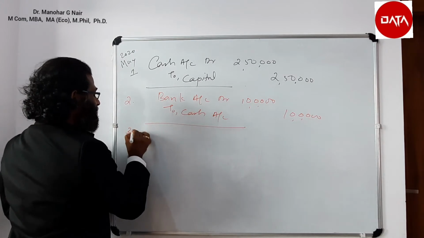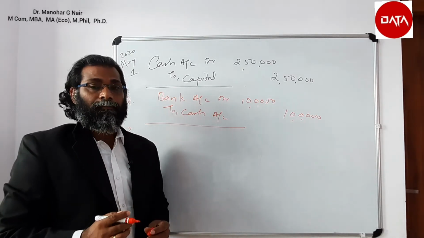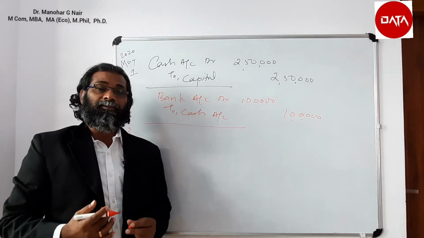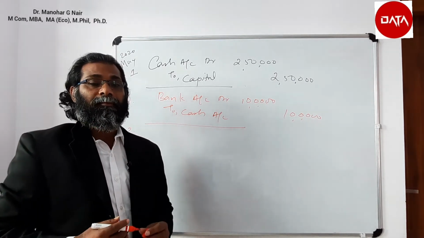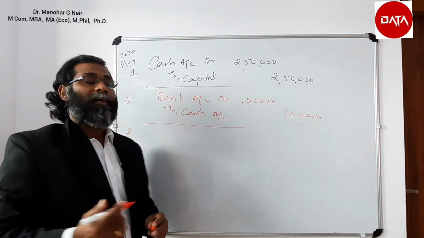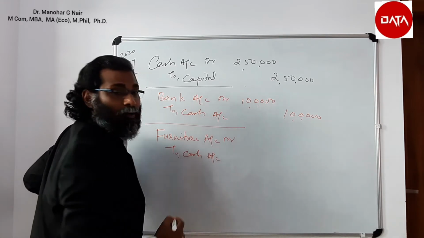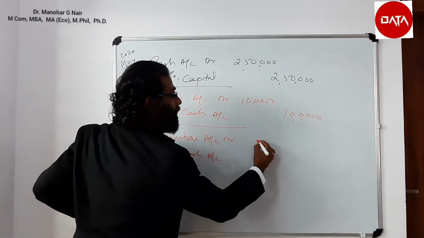Now the third transaction is purchased office furniture. So here, what do we debit? Furniture comes in, so it is an asset coming in, and we have to debit the asset. Furniture account debit to cash account.